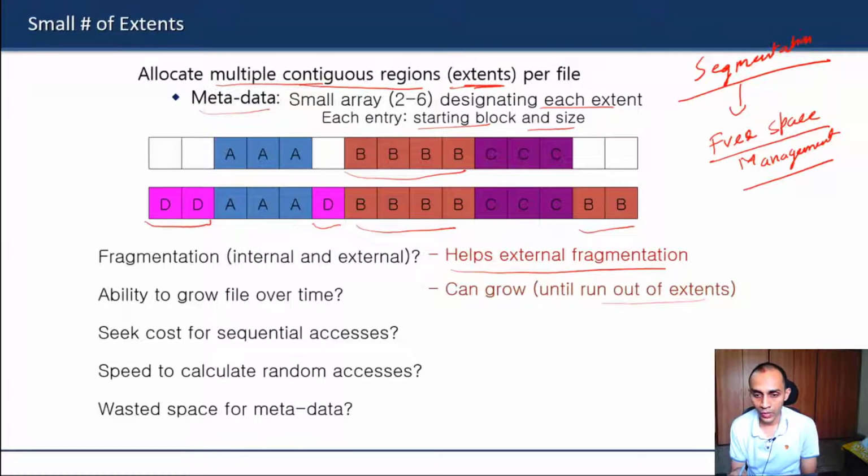How do you actually allocate the extent? The same thing. Free space management becomes very problematic here. And again, this is not used in modern OSes, so I'm not going to delve into much detail on how you do that, but it is going to be problematic in this case. You have to maintain some kind of a list, which depends on how you do free space management.